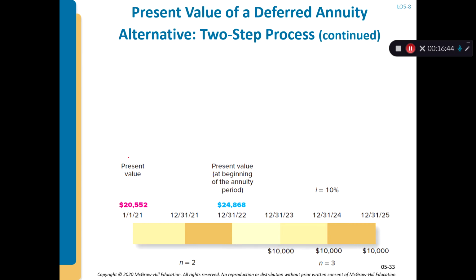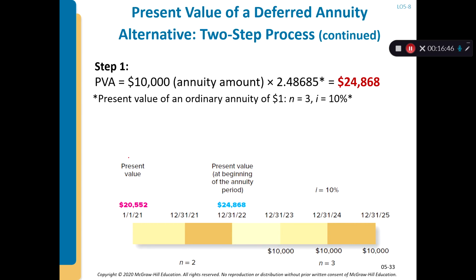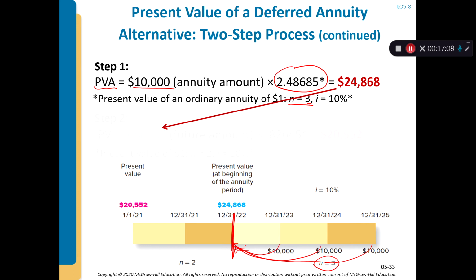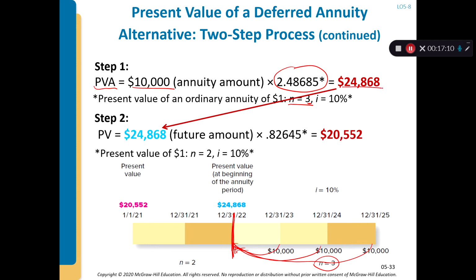So how do we do that? First, you want to use the present value of an annuity table using $10,000 multiplied by 3 periods, right? Because you want to calculate at the beginning of the first annuity payment, and there are three payments, so everything is discounted to here, right? And then after that, you know that this $24,868 is actually the value 2 years from now.